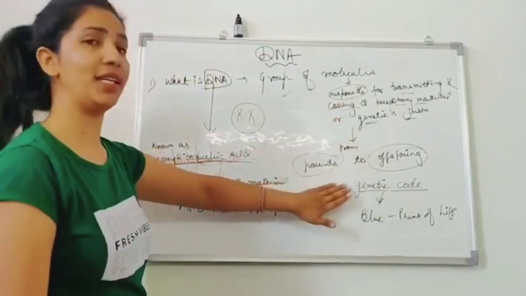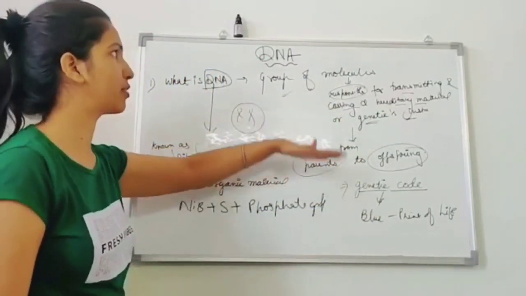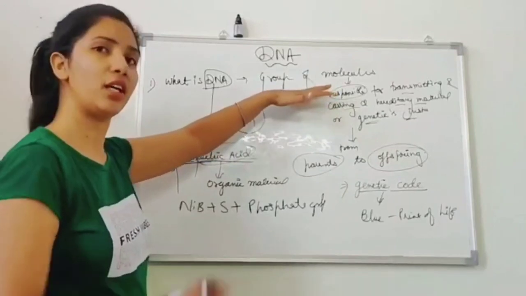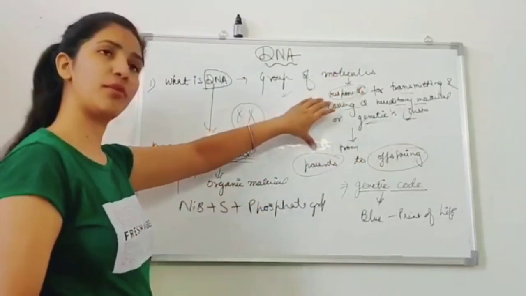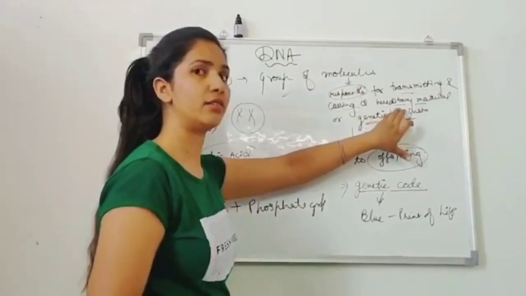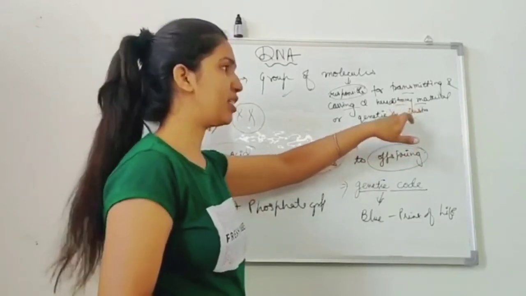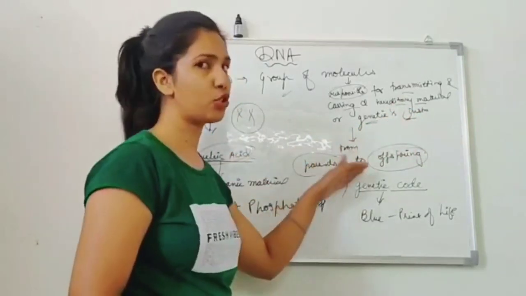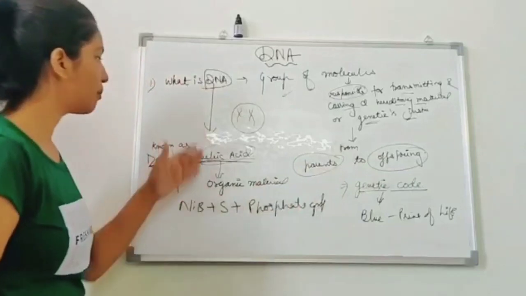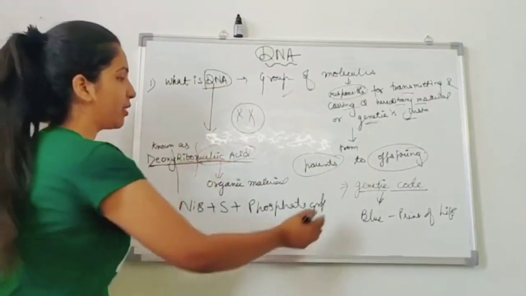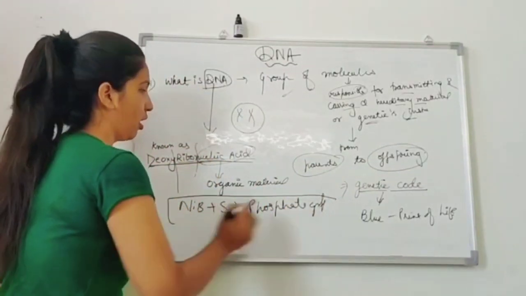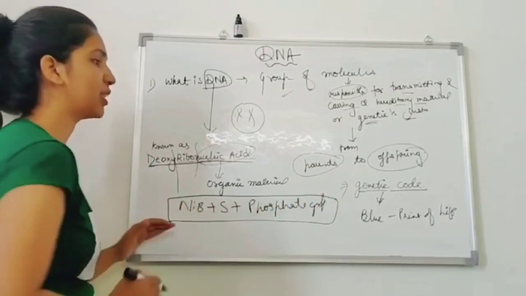You can learn it by dividing the definition into two halves. It's simply a group of molecules which is responsible for transmitting and carrying the hereditary material and genetic instruction from parents to offspring. And it comprises the nucleic acid, and the nucleic acid comprises these three things.